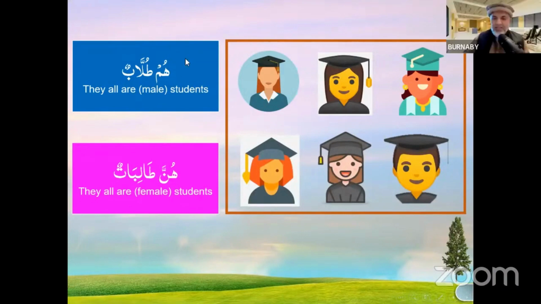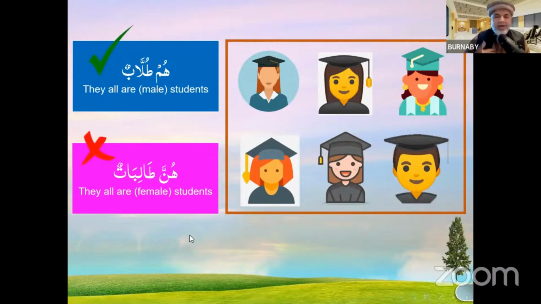Now the question is what Sister Huma is asking. If by this picture I say hum tullabun, is this correct? Or hunna talibatun, which one is correct? Because there is one guy here. This one guy in the Arabic language is dominant over all those five sisters, because hum tullabun is correct and hunna talibatun is wrong.